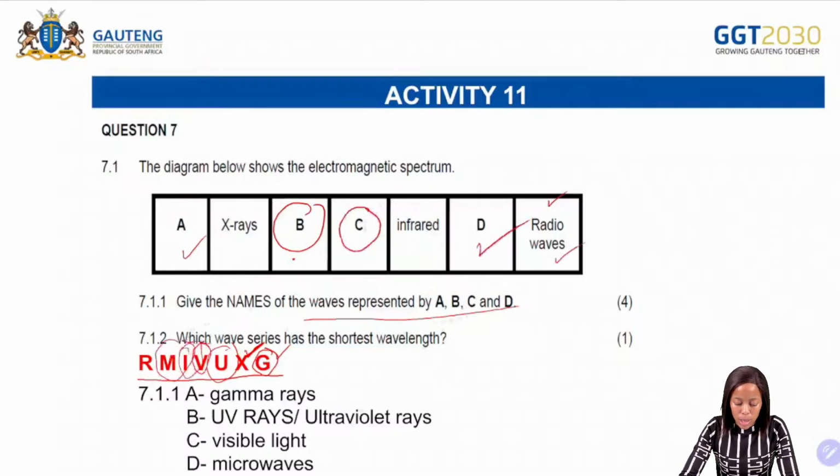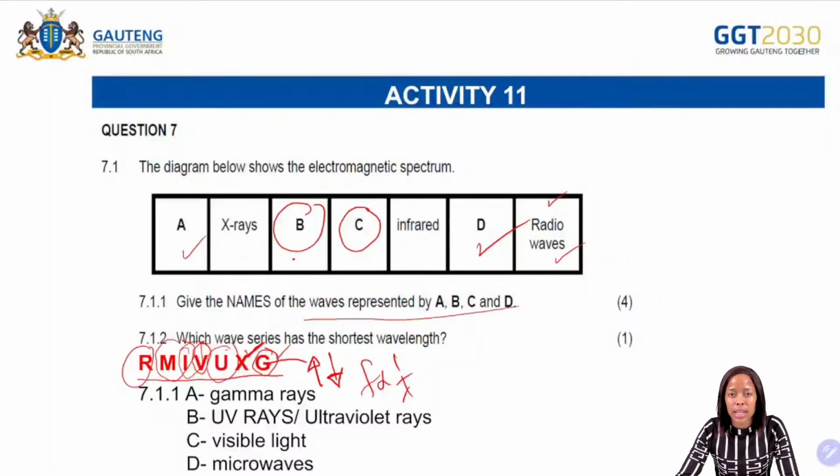And then this one should therefore be your radio waves there. Then which wave series has the shortest wavelength? So remember we said that frequency and the wavelength are inversely proportional. So it therefore means that if gamma rays have a higher frequency, they will therefore have a shorter wavelength.